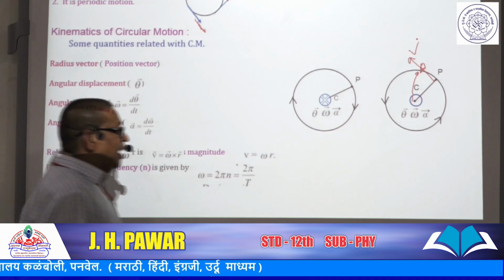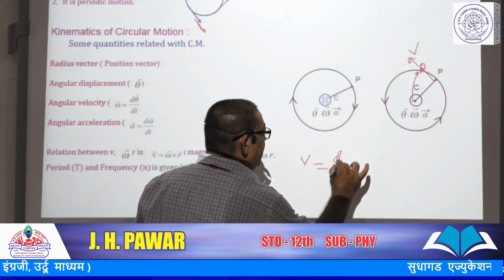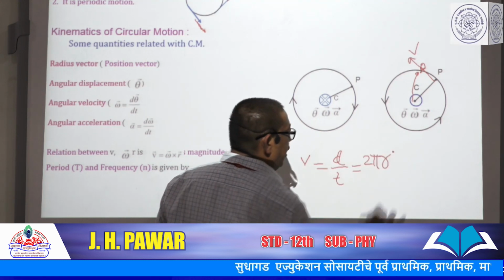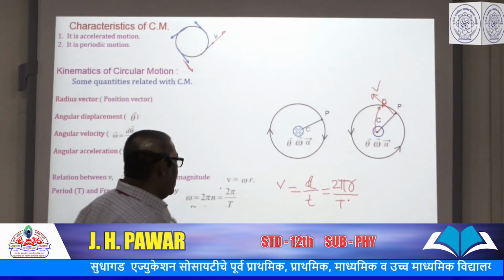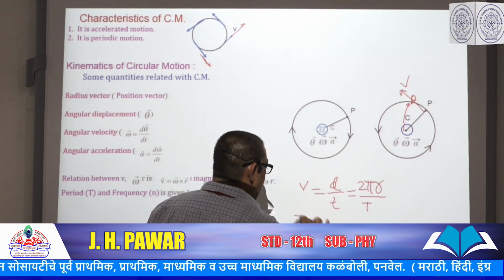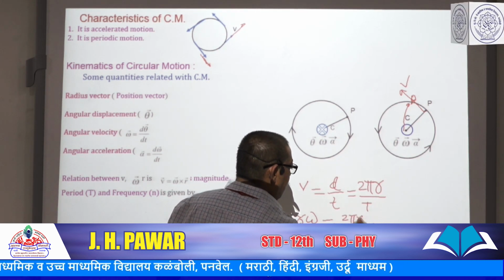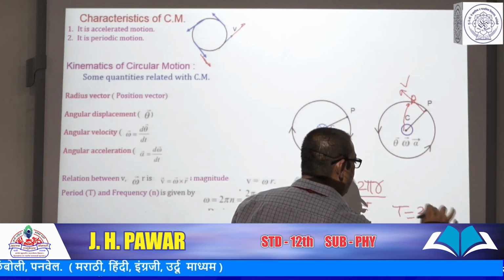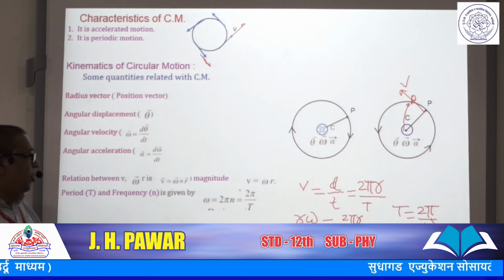Then this period can be taken as, look, linear velocity equals the distance traveled by the object divided by time. Here the distance traveled is 2 pi r, the circumference in one revolution, and it takes a time T. Then v is nothing but r omega, so it is 2 pi r upon T. Rearranging the terms, this period T can be taken as 2 pi upon omega, or you can say